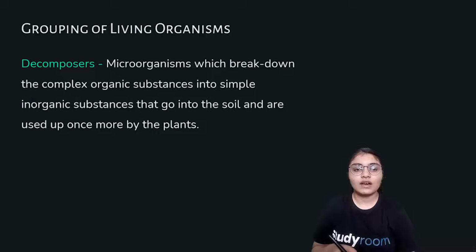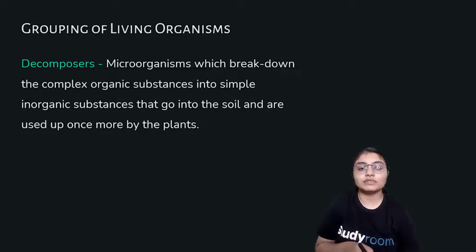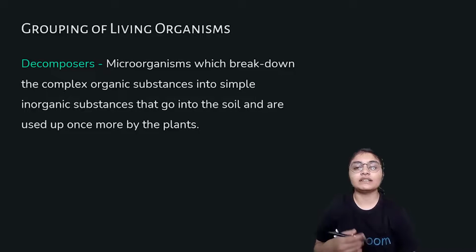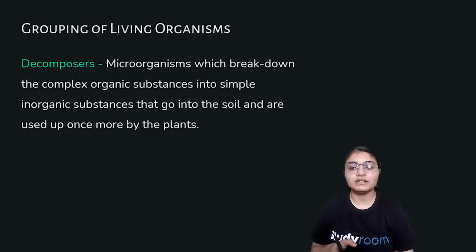Now let us talk about the next group of organisms, that is decomposers. Decomposers are basically the microorganisms which break down the complex organic substances into simple inorganic substances that go into the soil and are used up once more by the plants. So basically these microorganisms help in recycling the substances that are present in nature, and that is why decomposers are very important in the recycling mechanism that happens in nature.